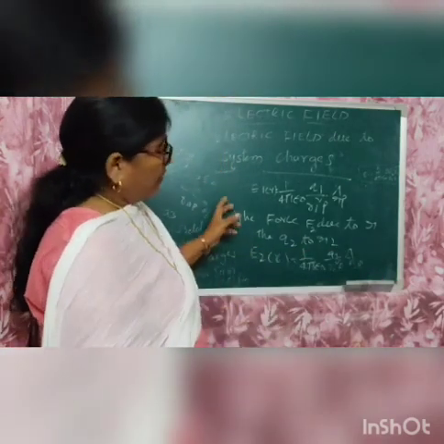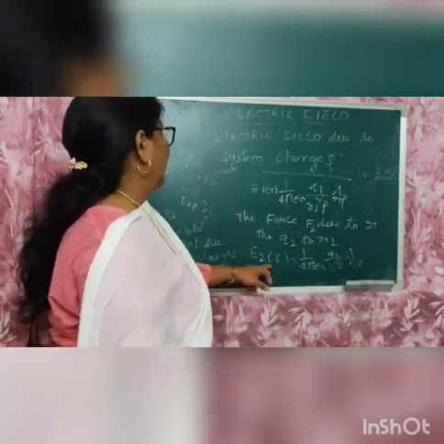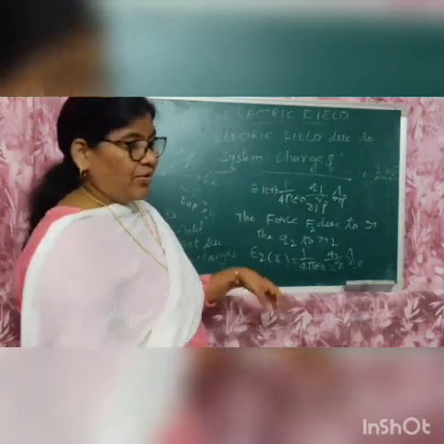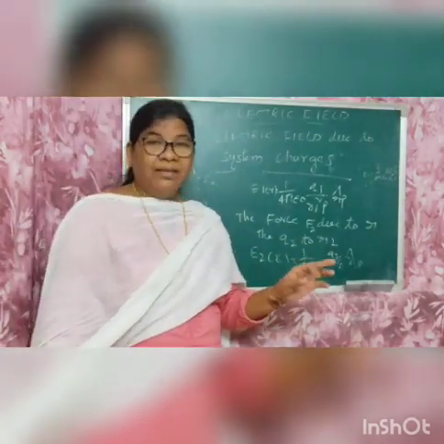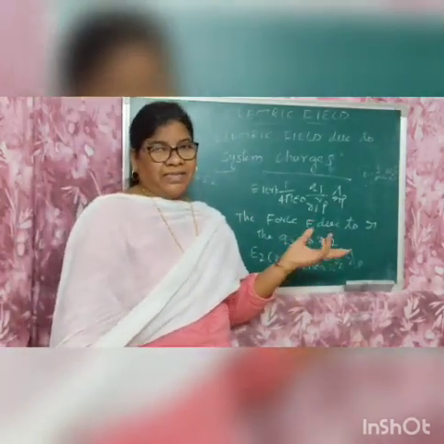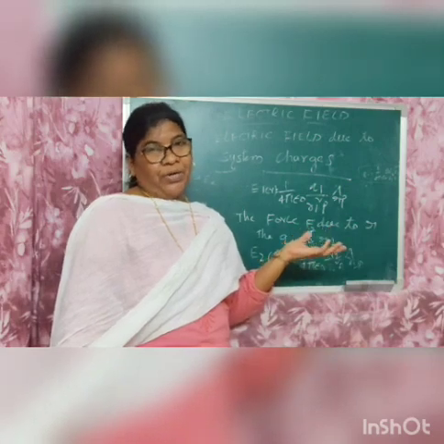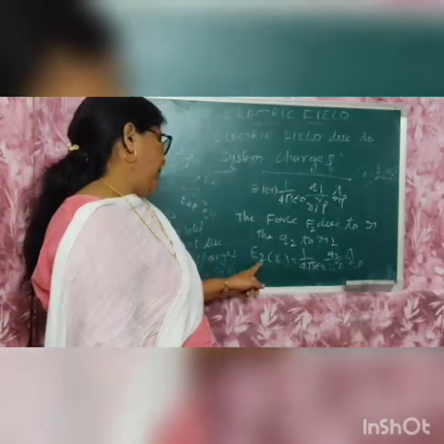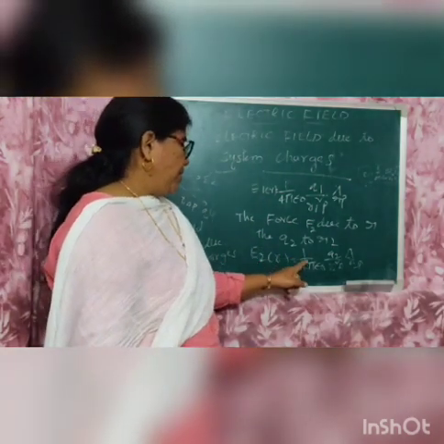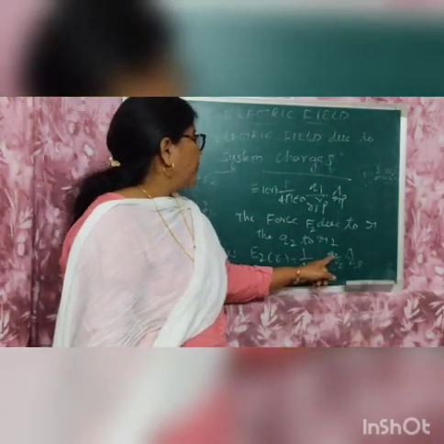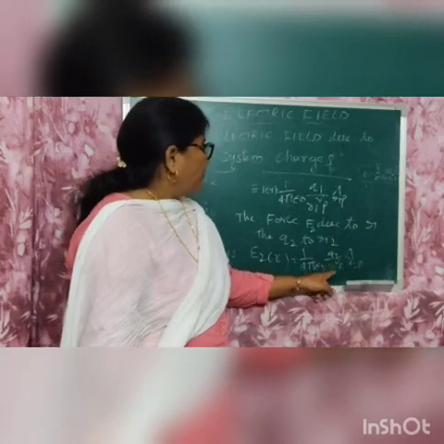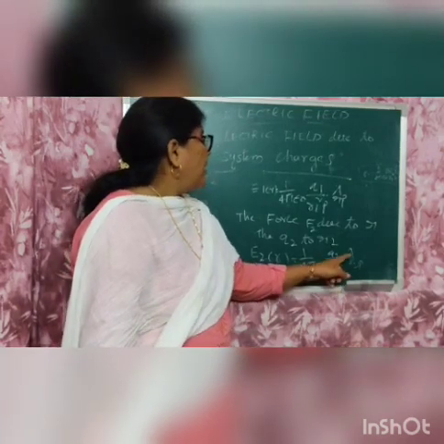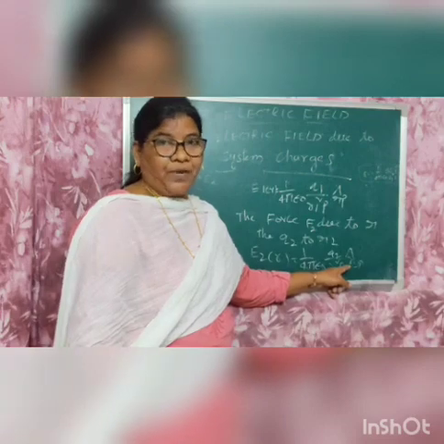We have to take up to n fields. N fields means we are considering n charges, namely Q1, Q2, Q3 and so on up to n charges. So we have to indicate En of R is equal to 1 by 4 pi epsilon naught Qn by RnP square, cap RnP. Okay.